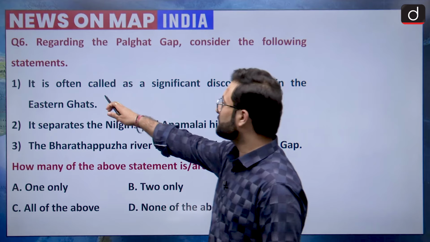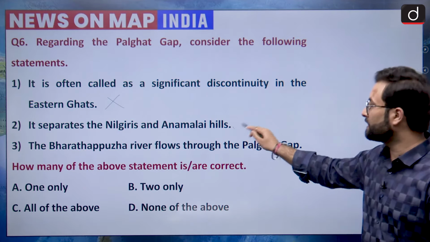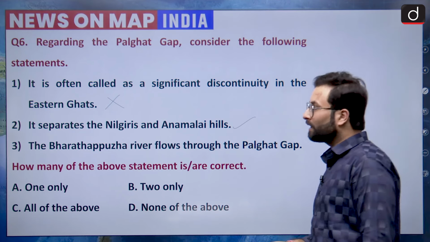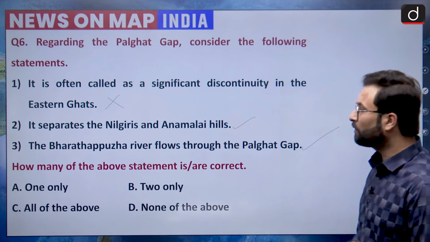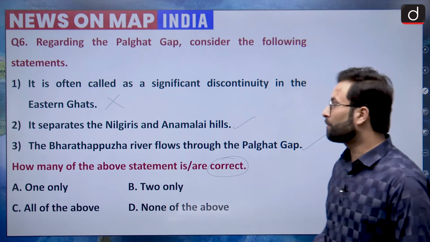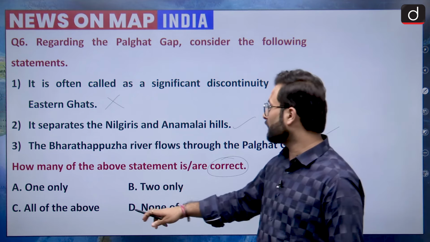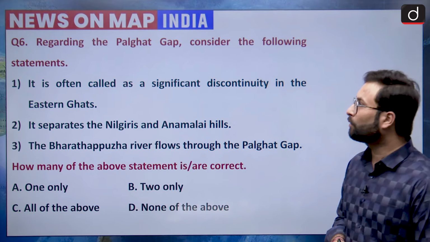So it is in the Western Ghats and not the Eastern Ghats. So this statement is incorrect. Now it separates the Nilgiris and the Annamalai hills, which is true, which we have seen. Now Bharatpuzha river flows through the Palghat. This statement is also correct. So how many of the statements given are correct? Option B would be your right answer. Only 2 and 3.